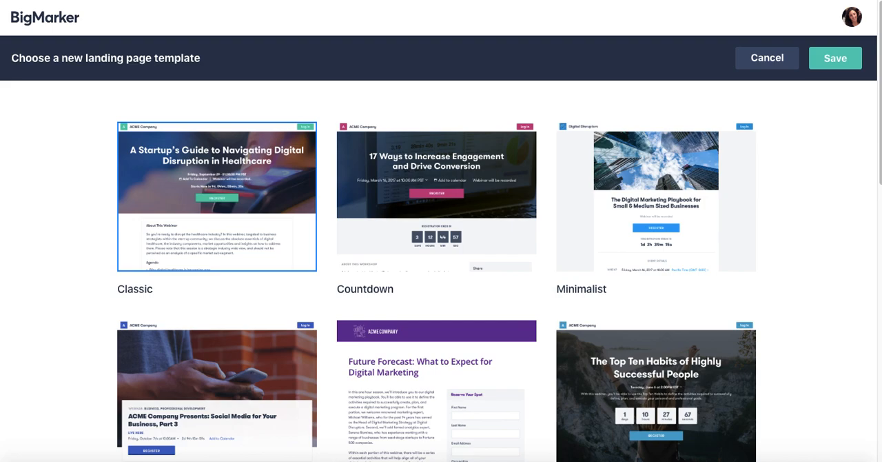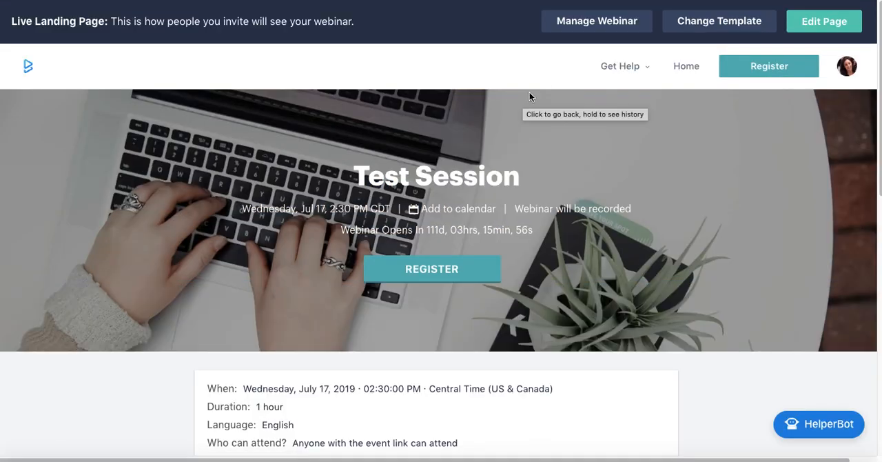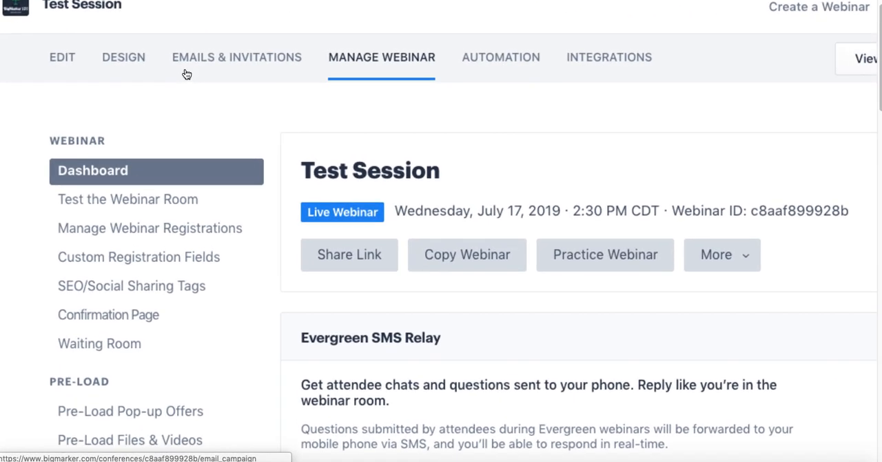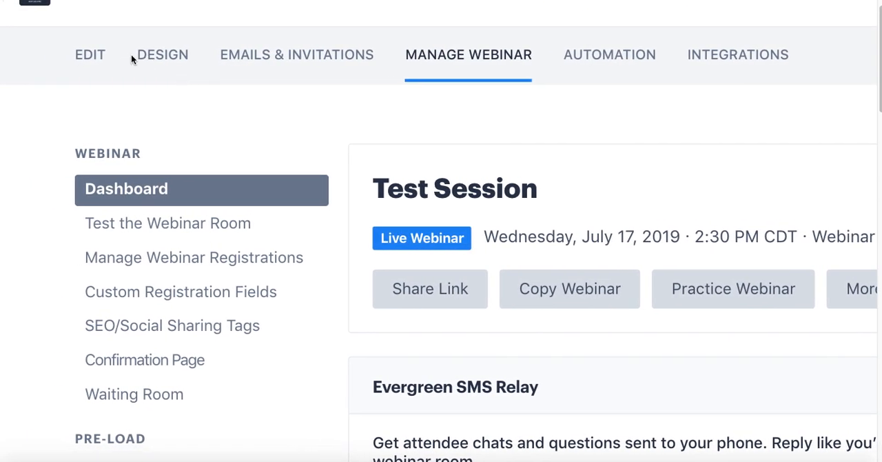The last and final aspect of the creation process is the management side of things. And when you click the Manage Webinar button here, it actually takes you to the back end of your webinar. And as a host, this is what you'll want to be more familiar with because this is what you manage and control for each webinar. And you'll notice that it's broken down into 6 tabs at the top of the screen: Edit, Design, Emails and Invitations, Manage Webinar, Automation, and Integrations.